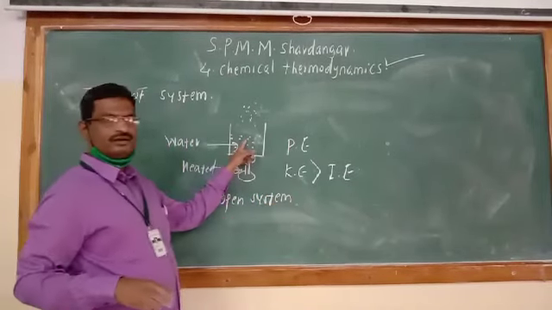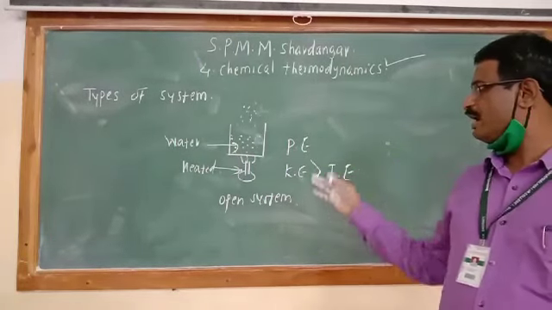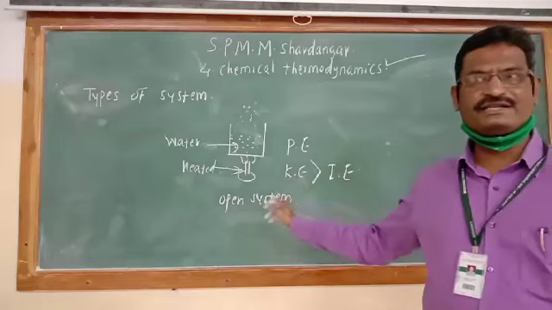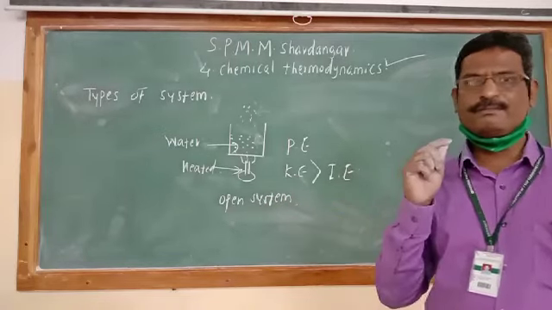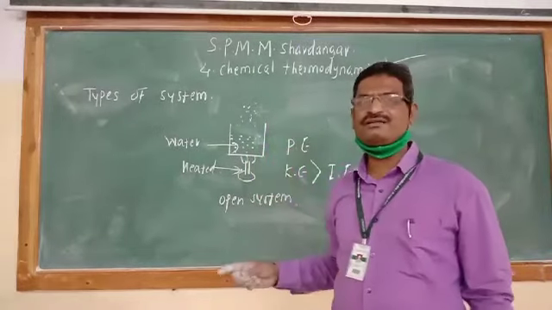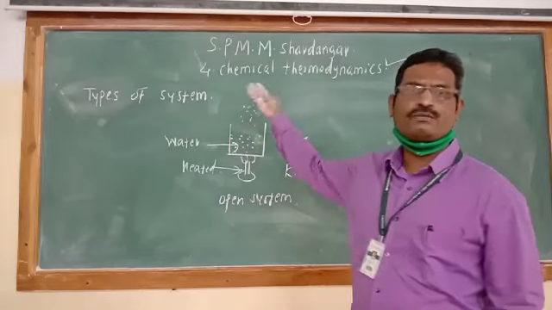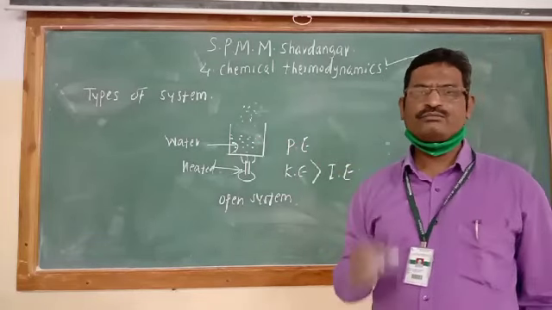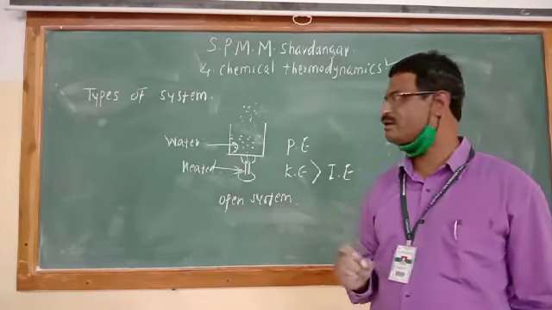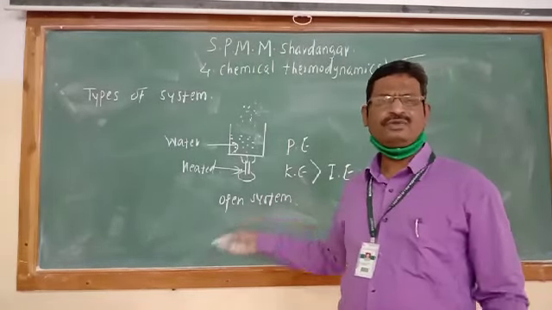So whenever water is taken in an open beaker and heated, it forms an open system because there is free exchange of both energy as well as matter. The energy is absorbed by the system and matter is given out from the system to the surrounding. Both the exchange of energy as well as matter take place. This is known as open system.